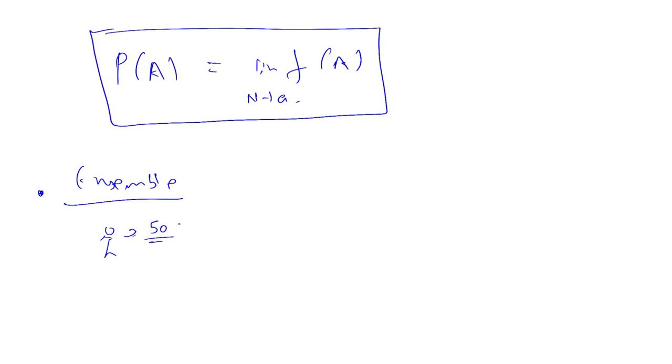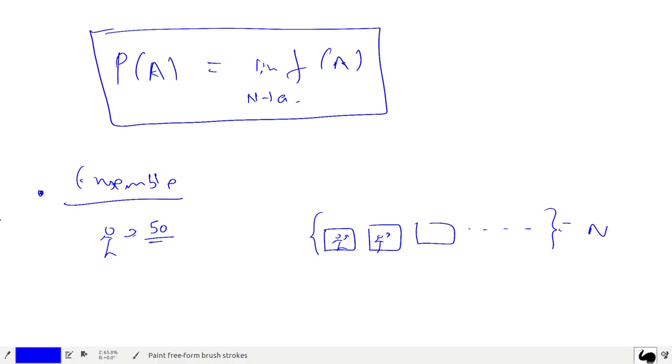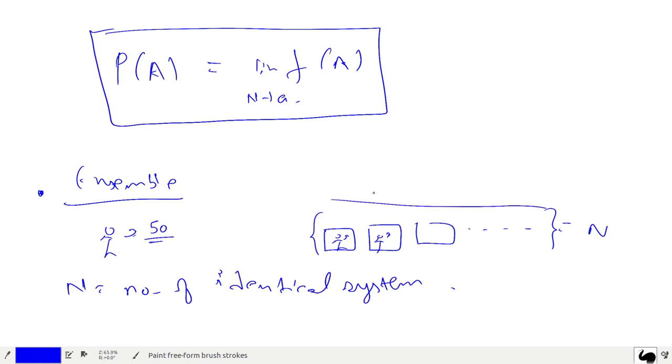Instead of you doing this trial 50 times, what you can do is make identical kinds of systems, identical people, and toss it one time, 50 copies, so you have to do it only one time. So this is basically a number of systems. So n here is the number of identical systems. This whole collection is called what? Ensemble. A collection of identical systems is called an ensemble.